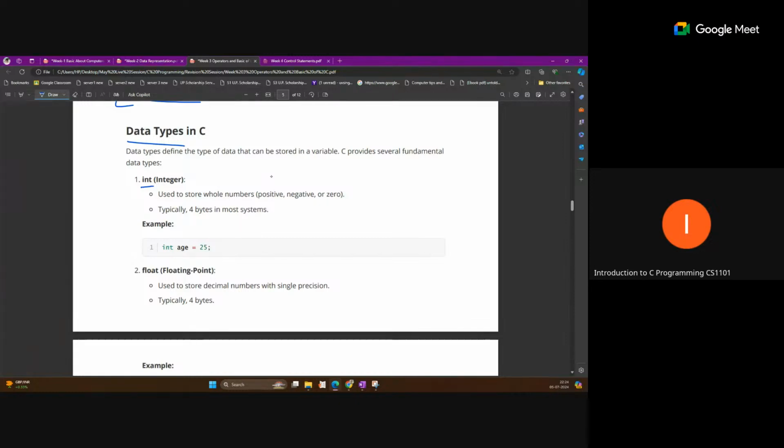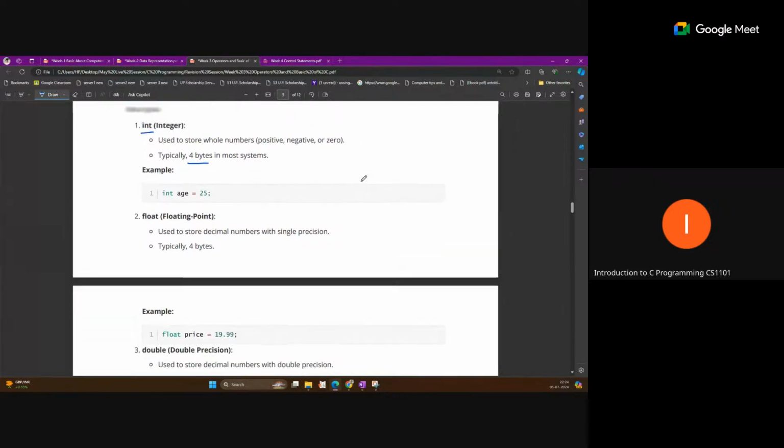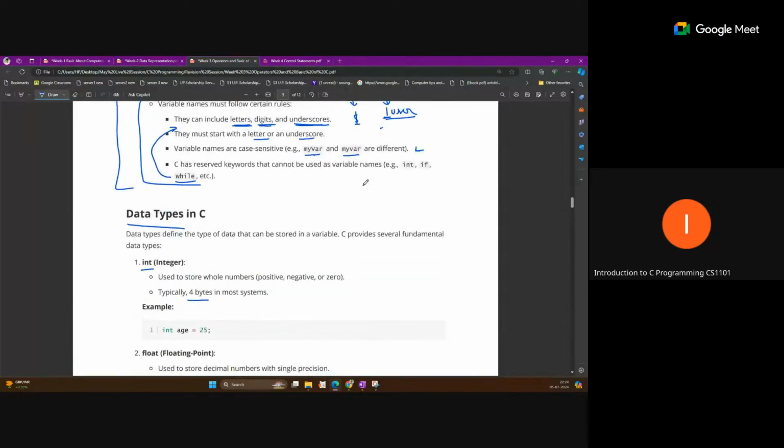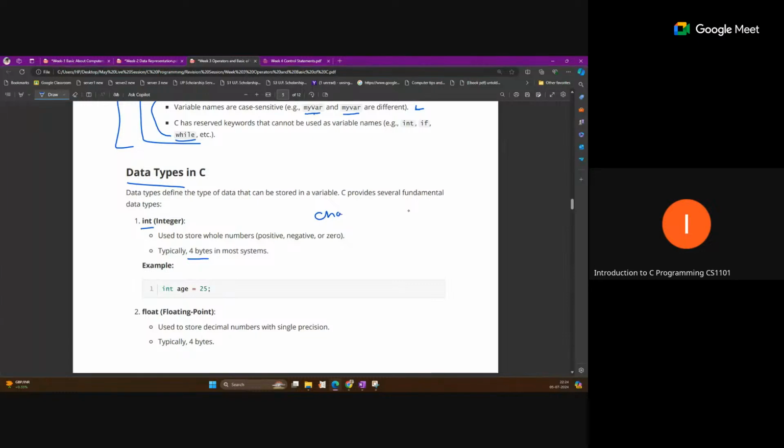Int, integer, typically takes 4 bytes on most systems. And char is also a data type, and we can also say it is an integer data type that takes only 1 byte. You can also store an integer value in this char data type, but that will only store 1 byte of data in memory. And a corresponding ASCII character is linked with that integer value, so that is actually stored.